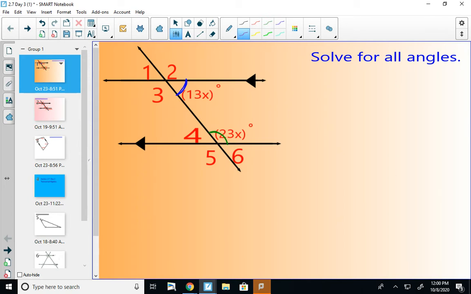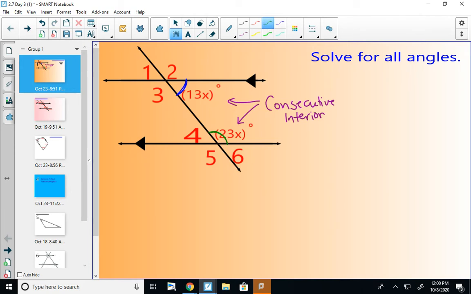Well, they are on the same side of the transversal, so they are consecutive, and they are inside the parallel lines, so we call these consecutive interior. Consecutive interior angles are supplementary, so these two angles should add together to be 180.